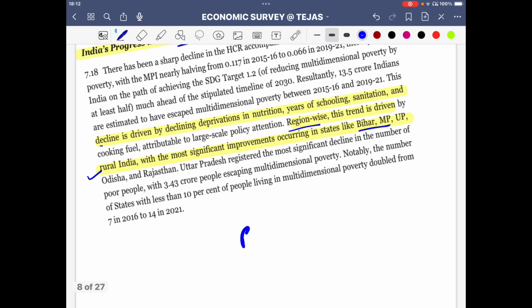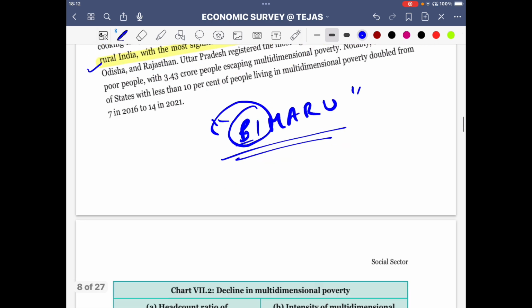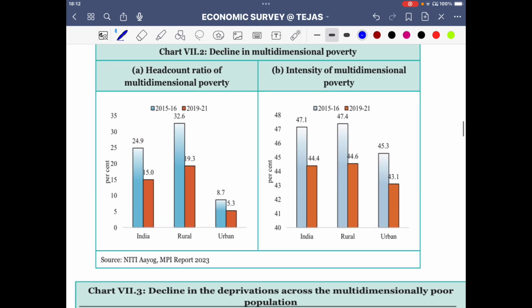Again, Bimaru states, that's a derogatory term that used to be used for states like Bihar. Though they were performing badly on various parameters, now there is an improvement that is also evident, and that is to be kept in mind. So these are the good points.